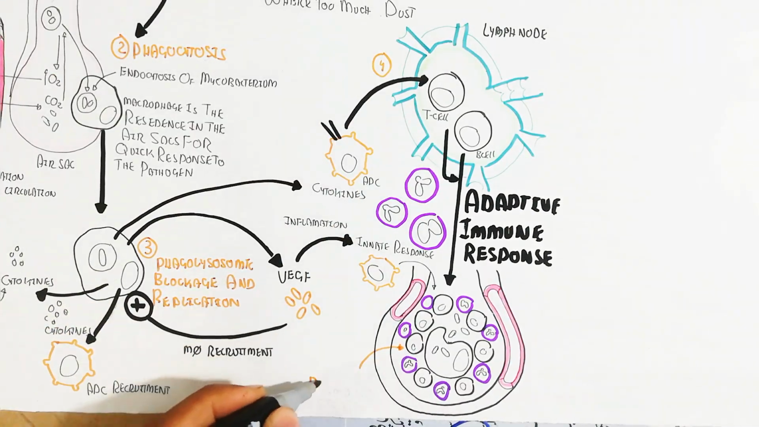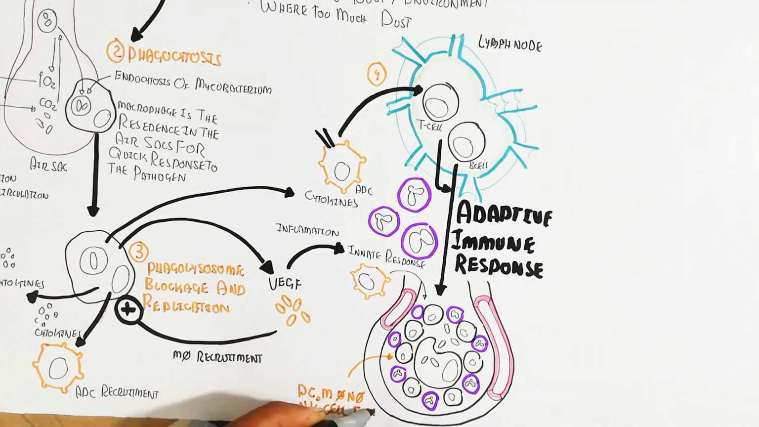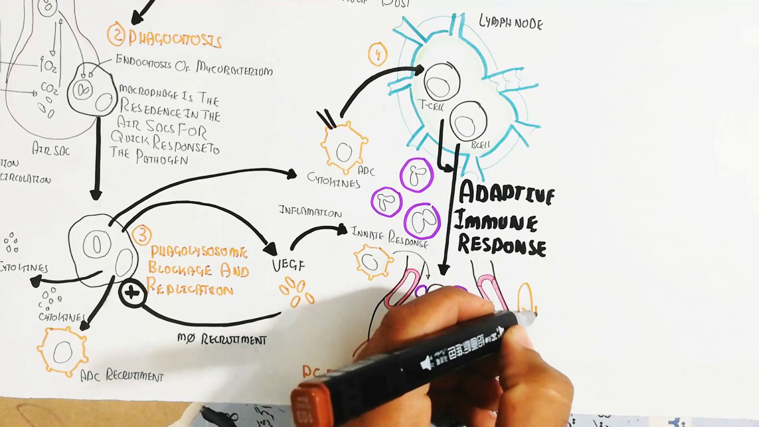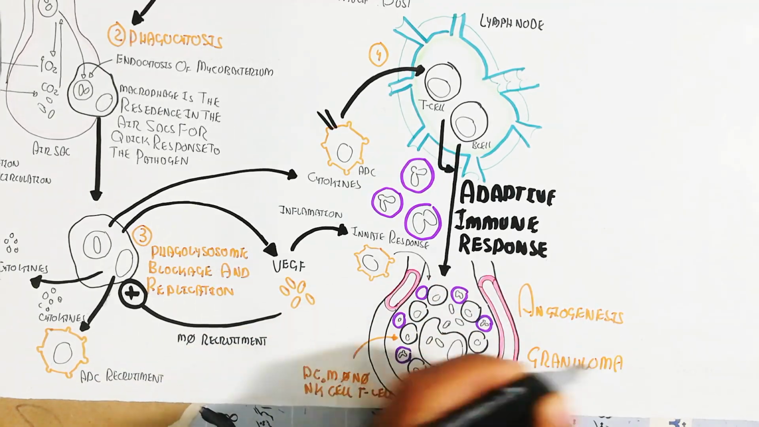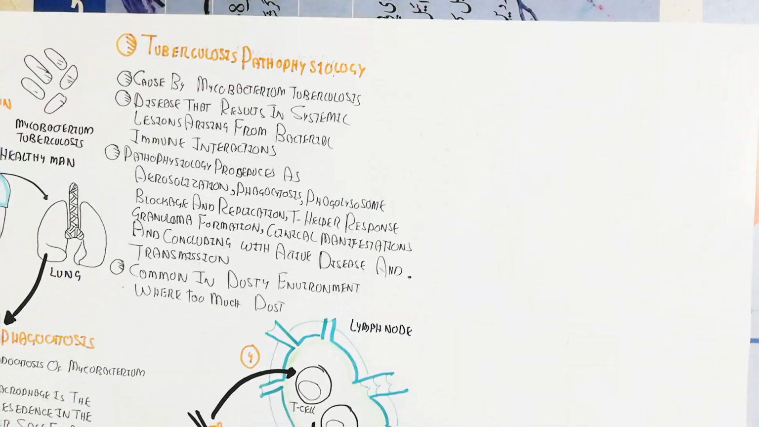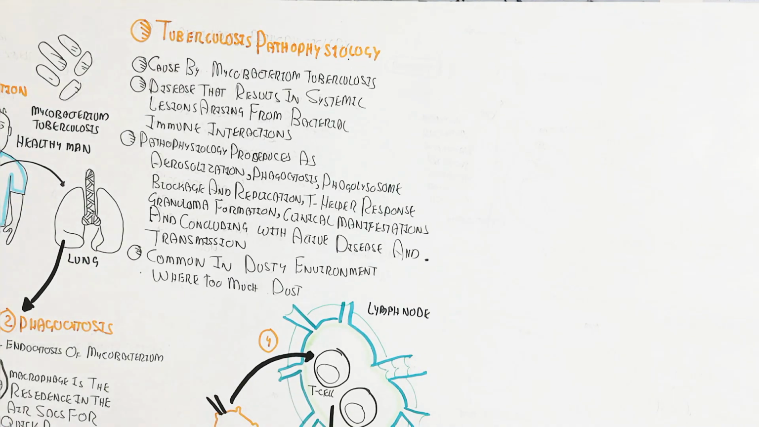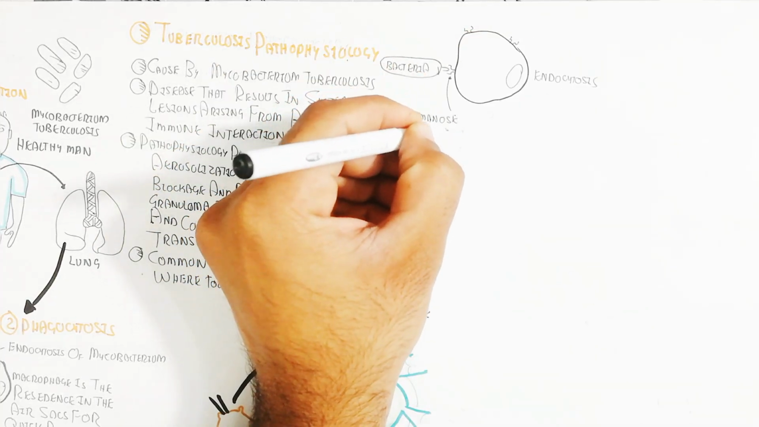The escaping process is very complex. In this way, the mycobacterium is able to escape and is not digested by the macrophage. The dendritic cells, macrophages, neutrophils, natural killer cells, and T cells wrap around to form a granuloma, which leads to sputum formation.